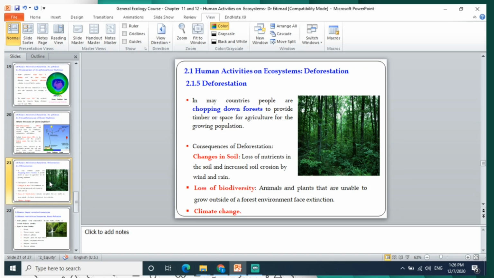But the consequences of deforestation are huge because it changes the soil, causes loss in biodiversity, and changes the climate. The soil loses its nutrients and suffers increased erosion by wind and rain. Also, there are losses in biodiversity, as the animals and plants that are unable to grow outside of the forest environment will face extinction.